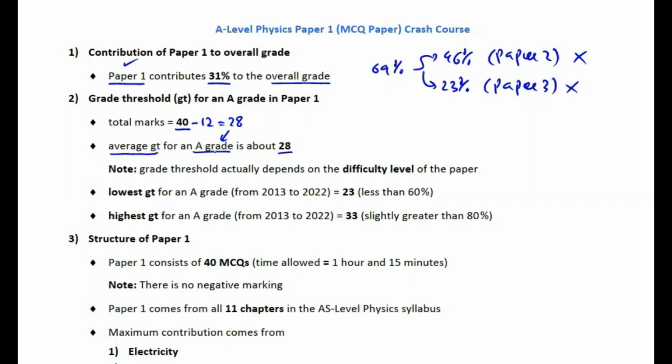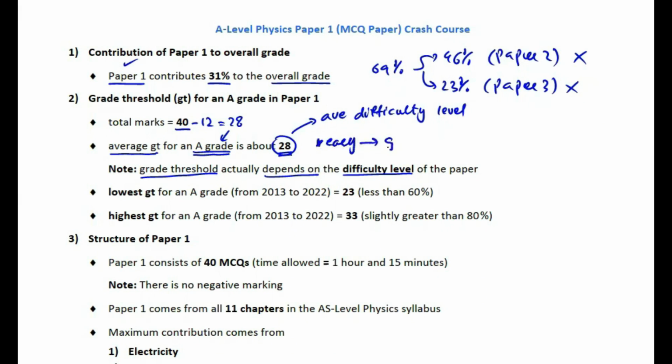But students, you must also note that you cannot always get an A grade in paper 1 by scoring about 28 marks in it because the grade threshold for any grade actually depends on the difficulty level of the paper. So 28 is actually the grade threshold for an A grade in paper 1 of average difficulty level. However, for a relatively easy paper, the grade threshold for an A grade is usually higher than 28, and similarly for a relatively difficult paper, the grade threshold for an A grade is usually lower than 28.